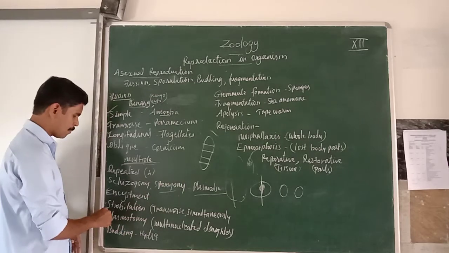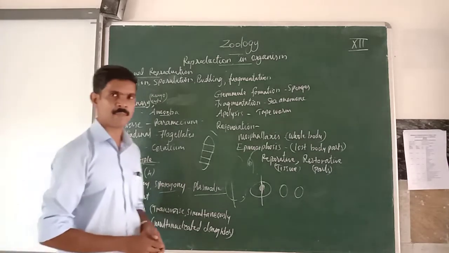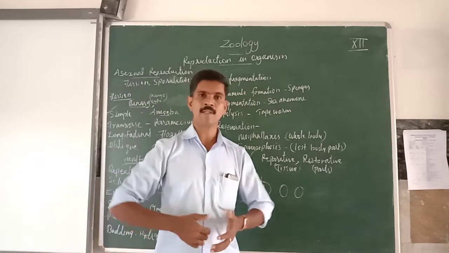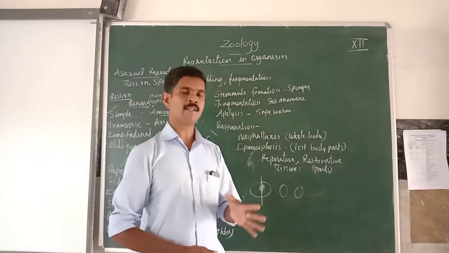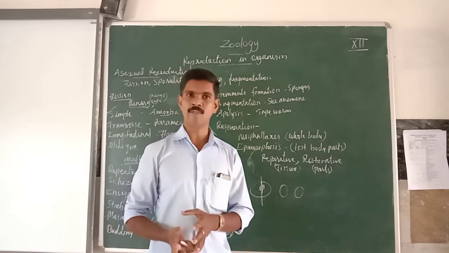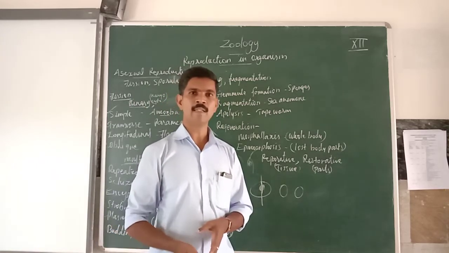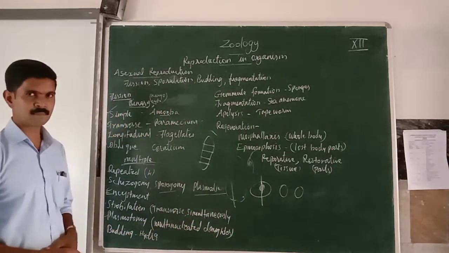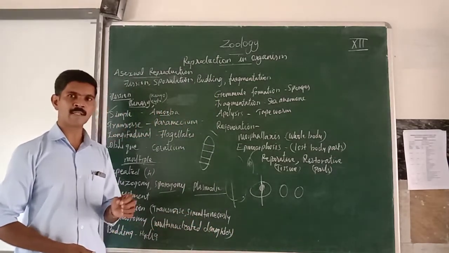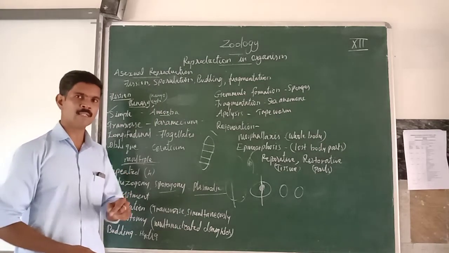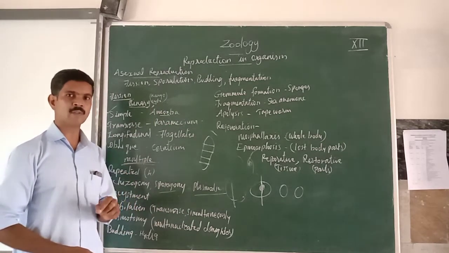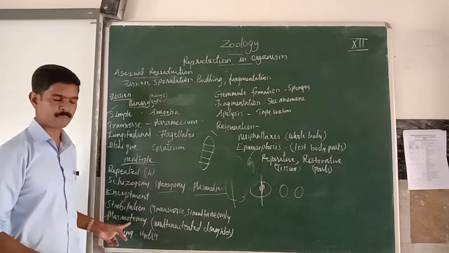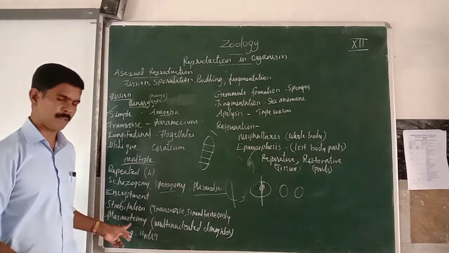Then next one is plasmotomy. Plasmotomy means when a multicellular, multinucleated parent organism is divided into many multinucleated daughter organisms. This type of reproduction is called plasmotomy. So plasmotomy means the process of division of a multinucleated parent into many multinucleated daughter organisms.